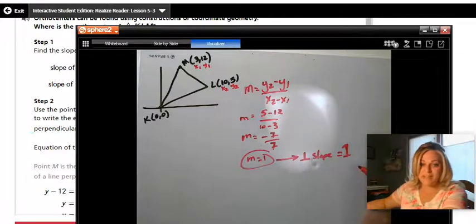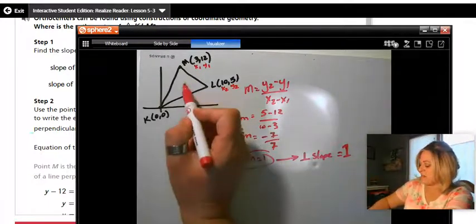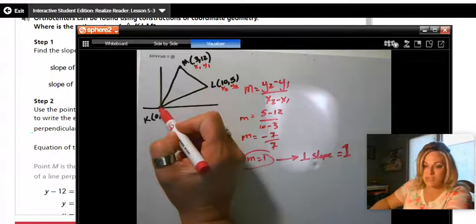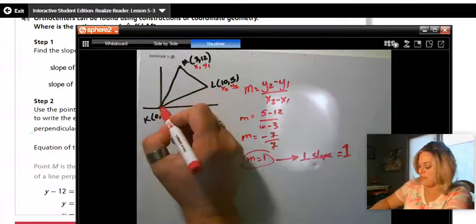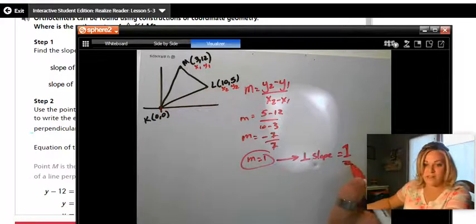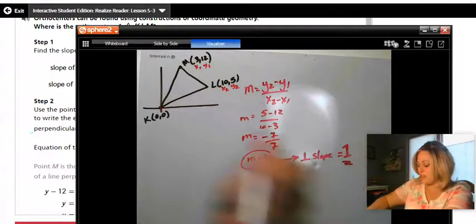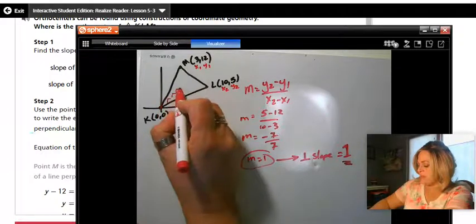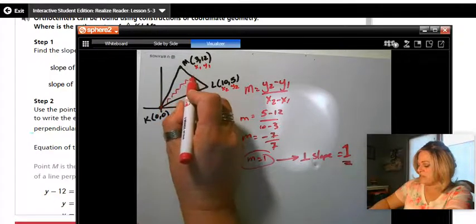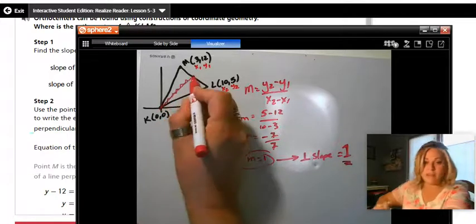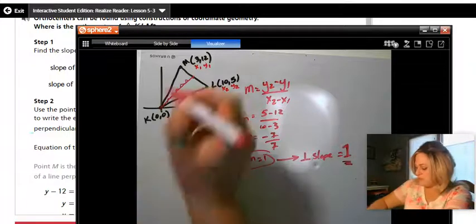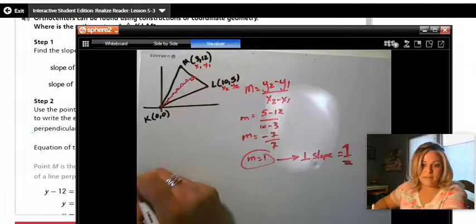My slope is 1 that I need to go from here, but I need to go to the opposite vertex. So I need an equation of a line that goes through this point with a slope of 1. Now, because I have a graph, I can actually graph. From this point, go up 1, over 1, up 1, over 1, until I get to over here. And then I'm like, okay, nice. There would be my line. That would be the altitude right there.